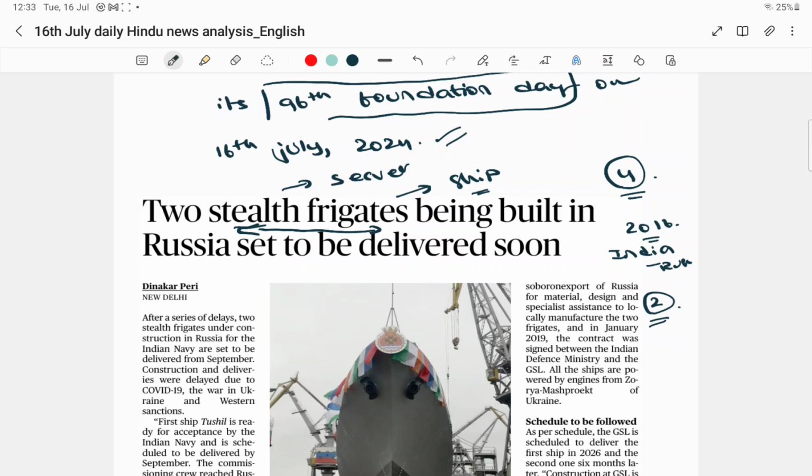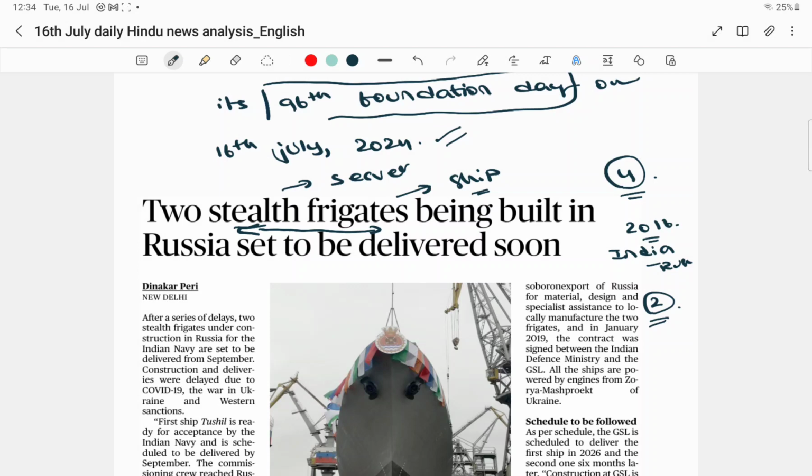That means with assistance from Russia, with respect to the transfer of technology and the required raw materials and all the other things required, we will manufacture 2 stealth frigates in our country, and 2 will be imported. Now the news is related to the first 2, which are getting imported from Russia.